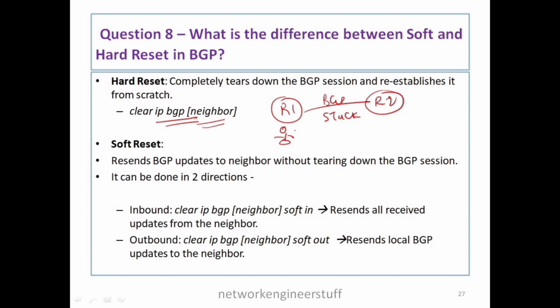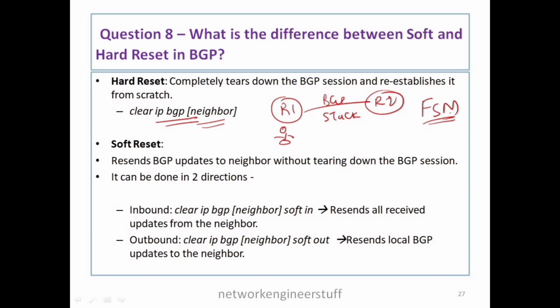It will tear down the BGP session, break that TCP session, bring that BGP session completely down and re-establish it from scratch. So it will follow the complete FSM, go through all the states and then come up. It is basically used while troubleshooting many times when your neighborship is stuck.